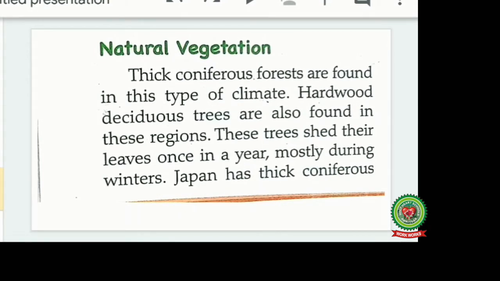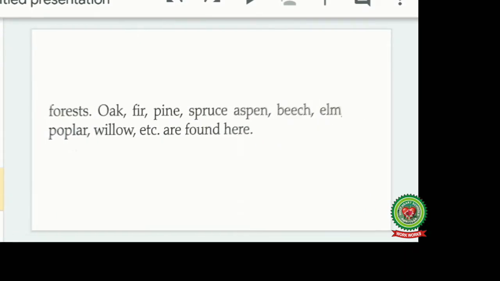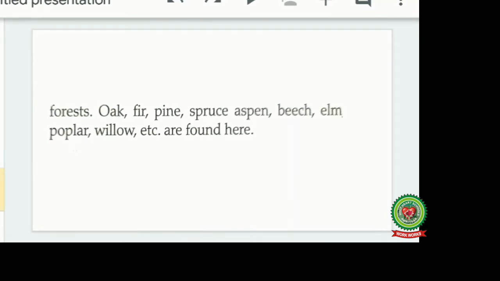Japan has thick coniferous forests: oak, fir, pine, spruce, aspen, beech, elm, poplar, willow, etc. are found over here. These are the types of trees found over here.